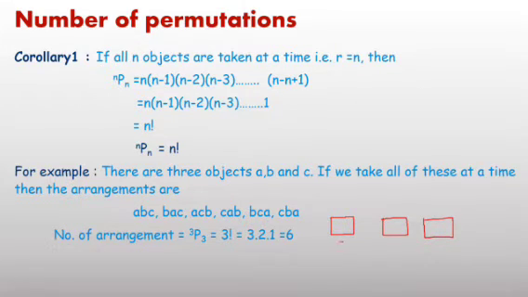The first place you have 3 options, second place 2 options, and third place 1 option. Multiply, and you will get the total number of arrangements or permutations, which equals 6 as written here: ABC, BAC, ACB, CAB, BCA and CBA.